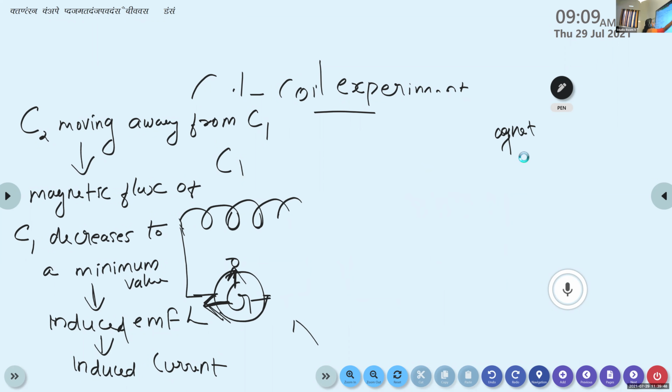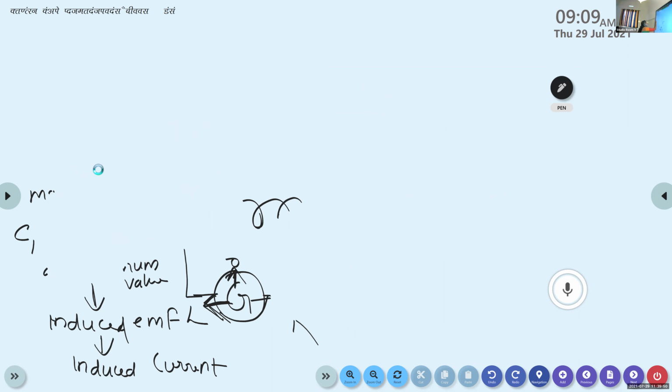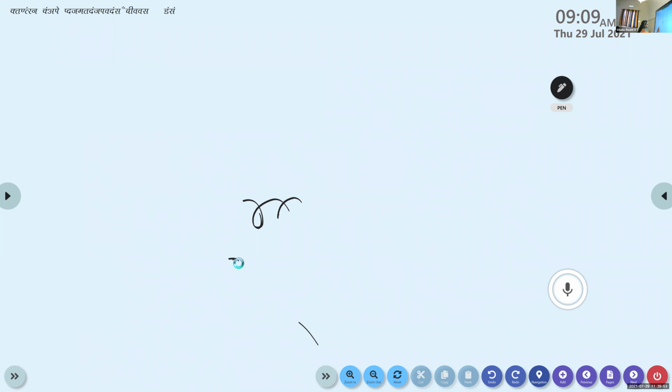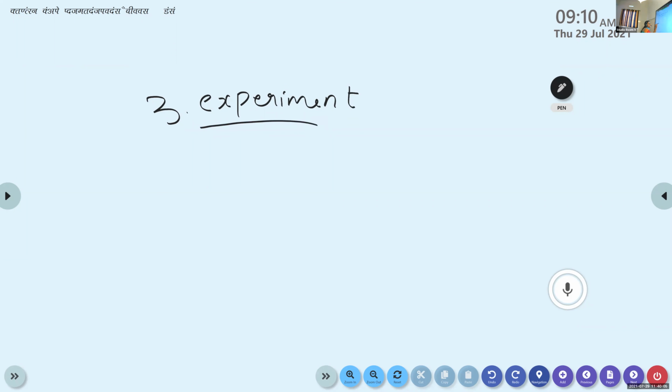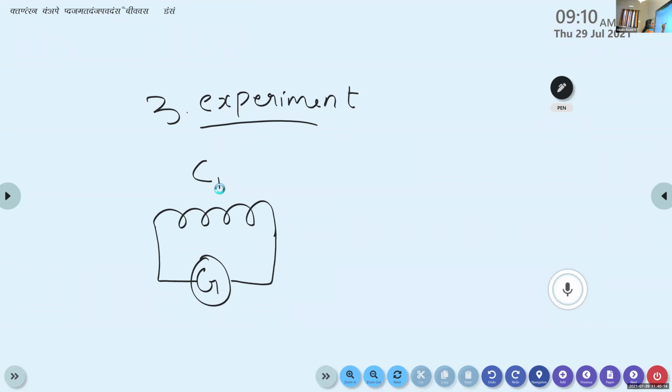Now the third experiment. It is exactly the same as our second experiment. For the third experiment, there is no particular name. Here we give a slight modification.